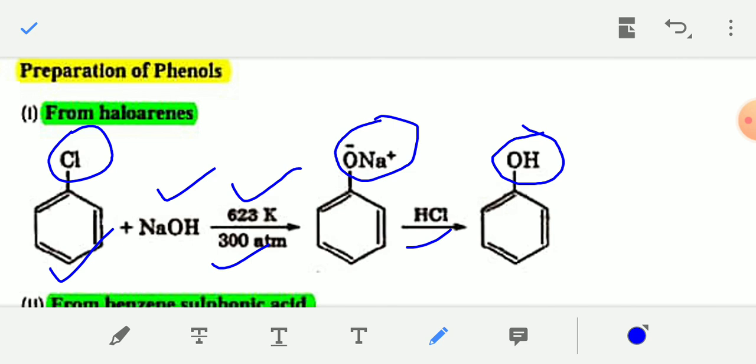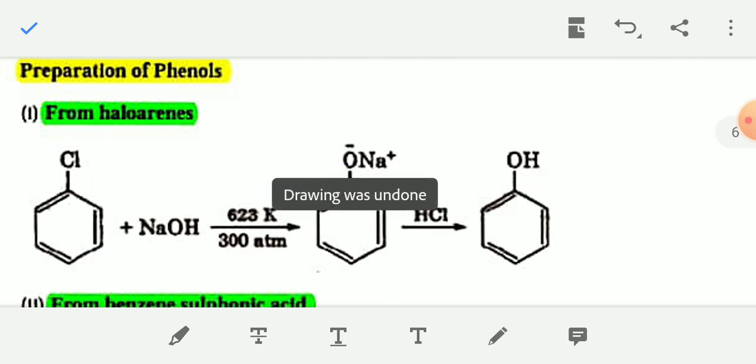Okay, so from chlorobenzene, from haloarenes, you can also prepare aromatic alcohol such as phenol. So when chlorobenzene reacts with sodium hydroxide at 623 Kelvin and 300 atm pressure, the product will be phenol. Okay, this is the preparation of phenol.